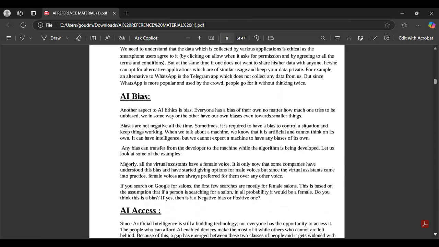AI bias is nothing but, as human beings, however much one tries to be unbiased, we in some way or other have our own biases, even towards smaller things like religion, region, a friend, or a relative, right? And generally, you will see gender bias. I will tell one example, children. You can write this as an example if they ask you to define bias with an example.